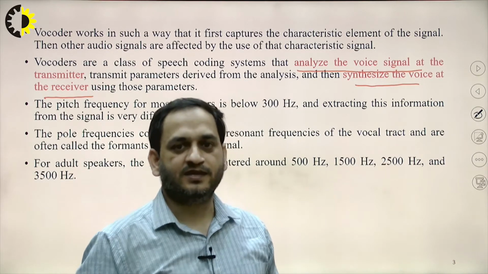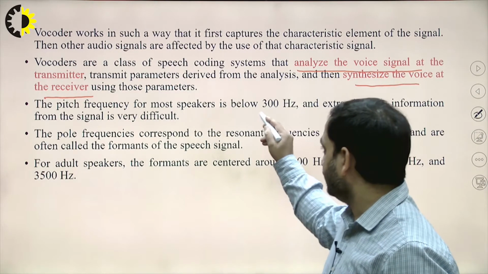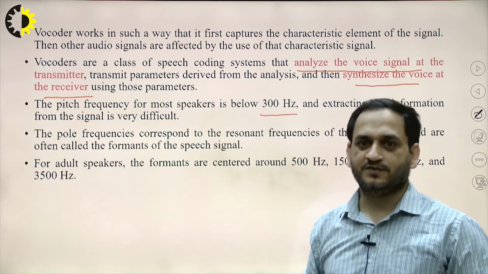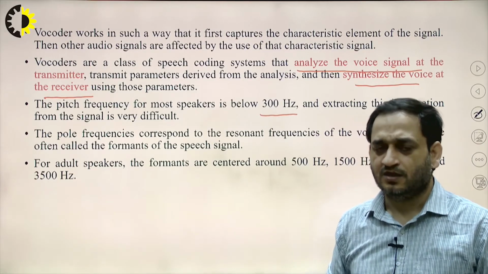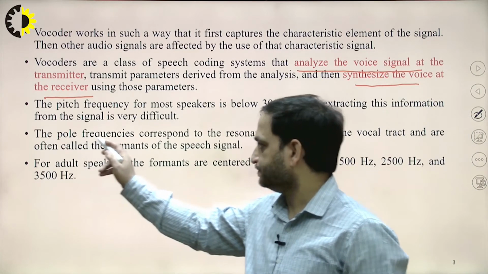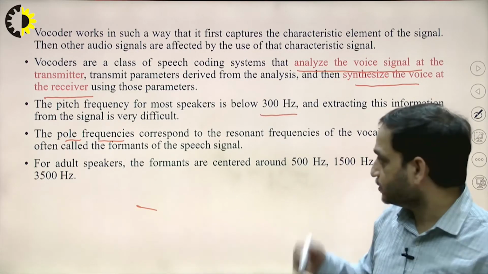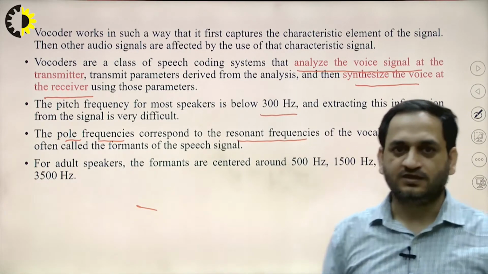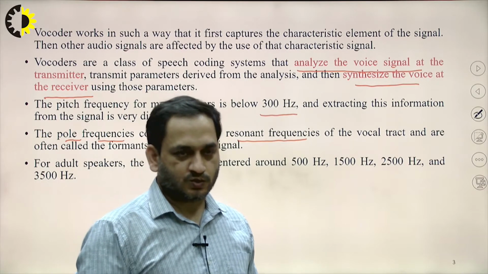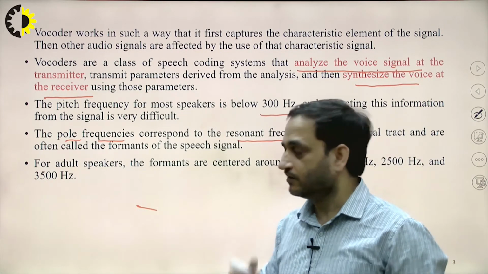Okay, and in that, the pitch frequency, which for most speakers is below 300 hertz, is a little bit difficult to extract from the signal. So for that purpose we use the pole frequencies. This pole frequency corresponds to the resonant frequency of the vocal tract, which are often called the formants of the speech signal. So the pole frequency is used in our vocoders.